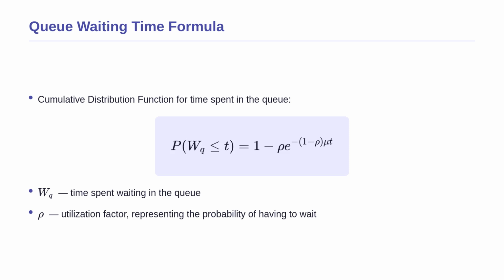By adjusting our previous integration to account for this jump at 0, we arrive at the cumulative distribution for the queue time. This formula gives the probability that a customer's wait time in the queue is less than or equal to t. Notice that it looks almost identical to the system time formula, but the exponential term is multiplied by rho. This makes logical sense because if we plug in a time of 0, the exponential term becomes 1 and the formula correctly outputs 1 minus rho, which is the chance of not waiting at all.